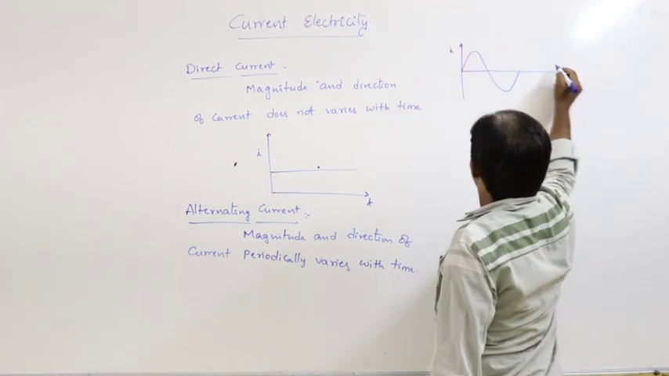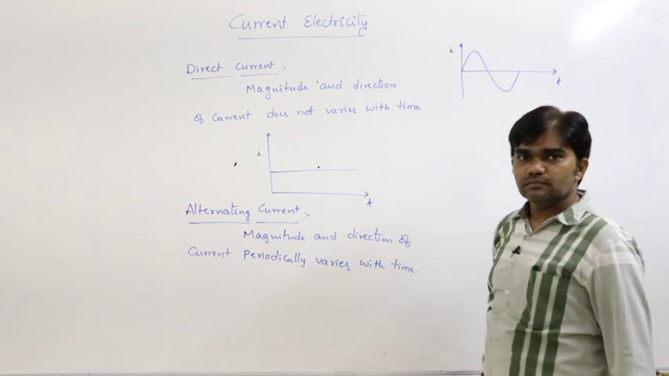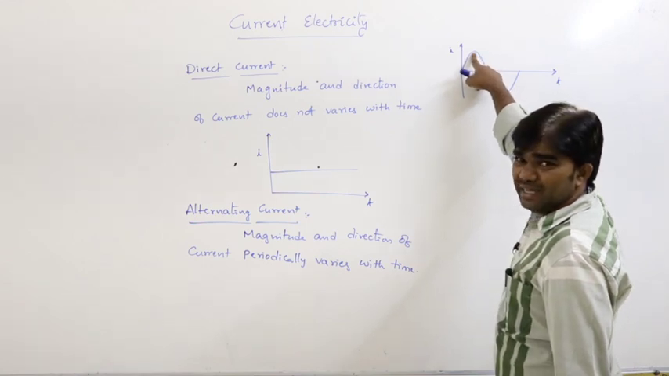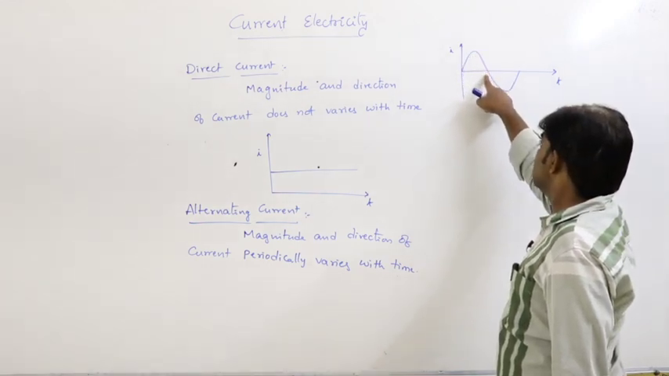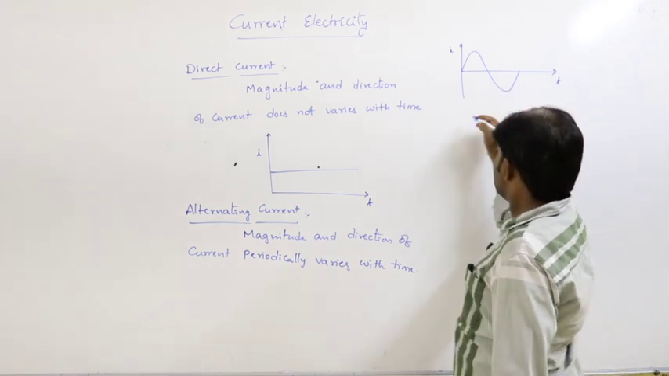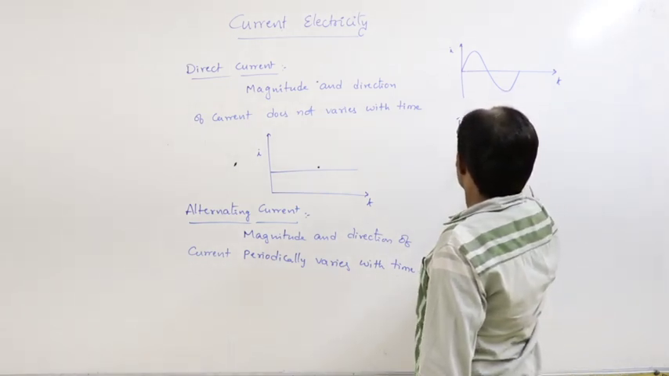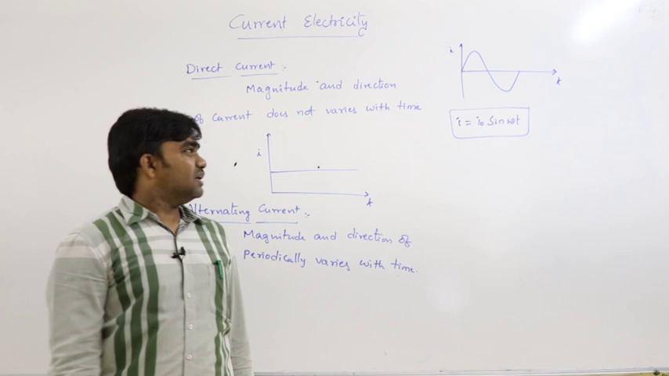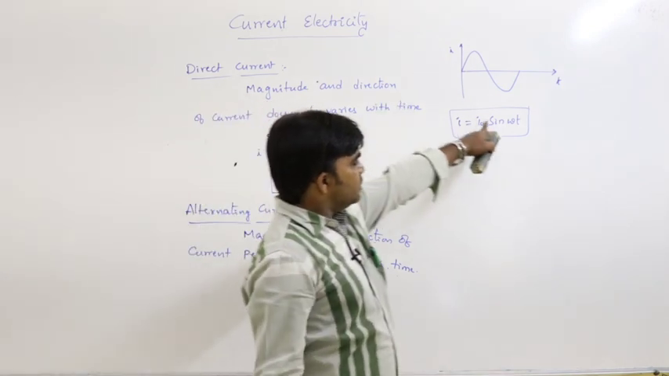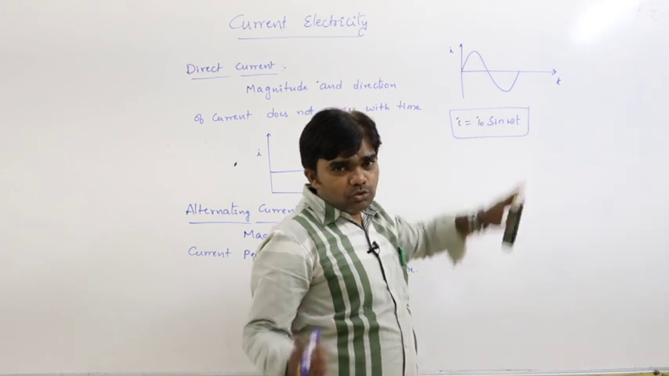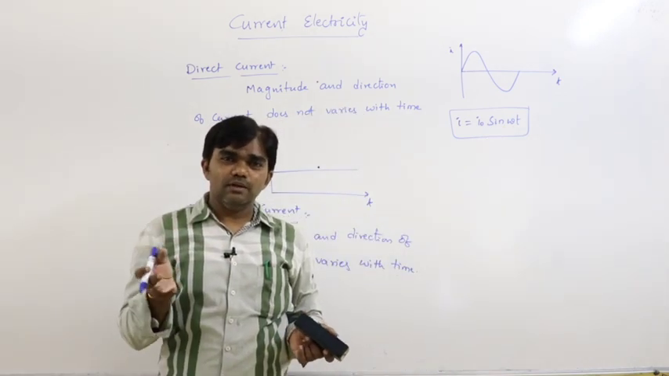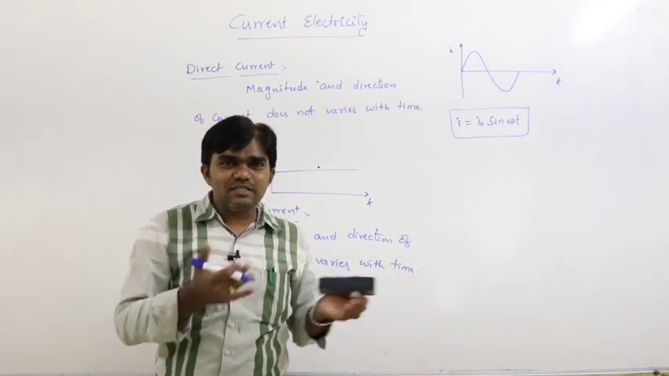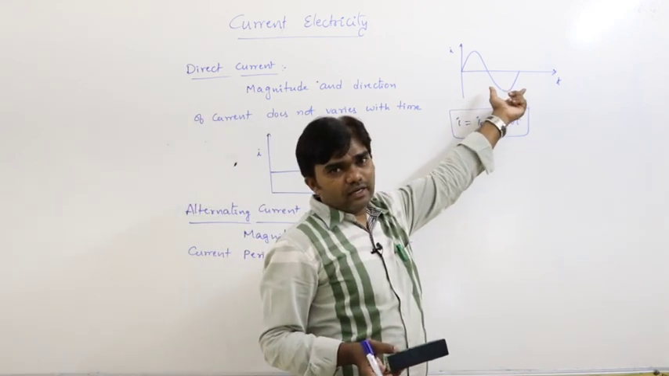So here the current is 0. With increase in time, current also increases, reaches the peak and again reaches 0, and again this repeats. So generally I is equal to I naught sin omega t. The sine function periodically varies with the time. What is the maximum value of the sine? +1. The minimum value is -1. So the sine value always varies between +1 and -1. That is a periodic function. So this is the alternating current.